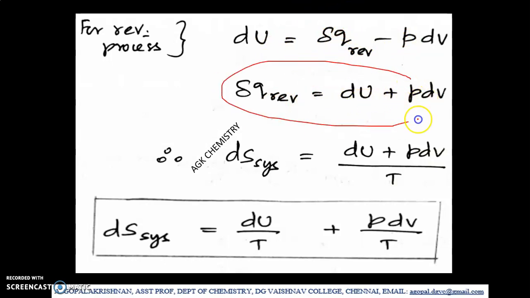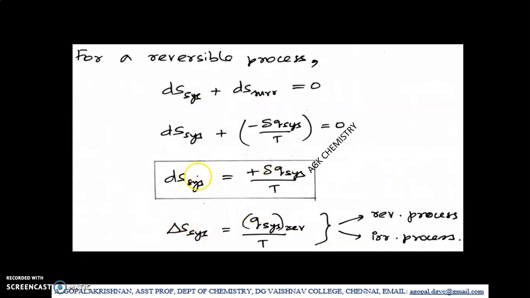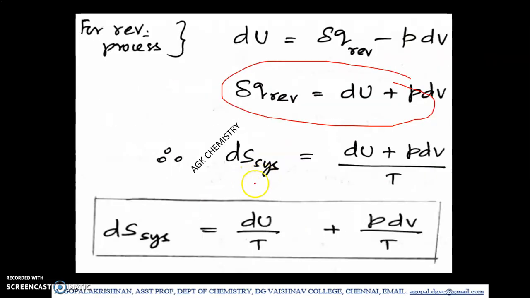Substitute this value in the formula for change in entropy of the system. You will get dS system, change in entropy of the system, as change in internal energy plus PdV, divided by T. Or you can separate this as dU by T plus PdV by T. This is the formula we are going to use to calculate entropy change for the system.